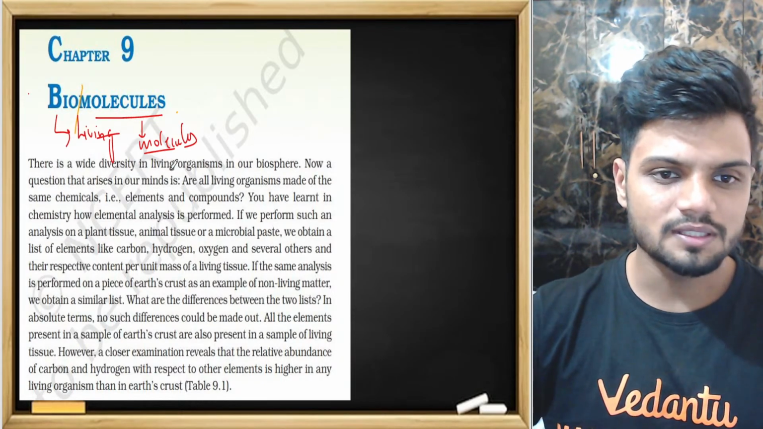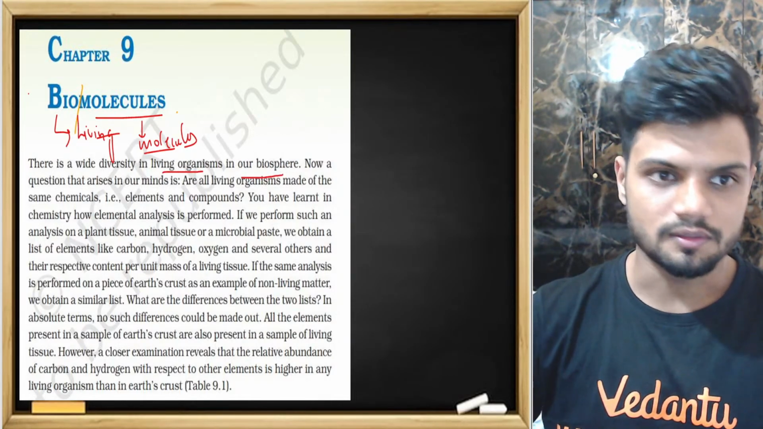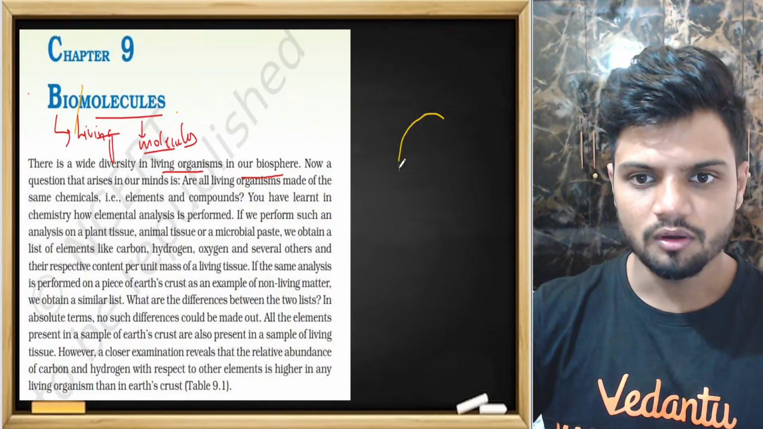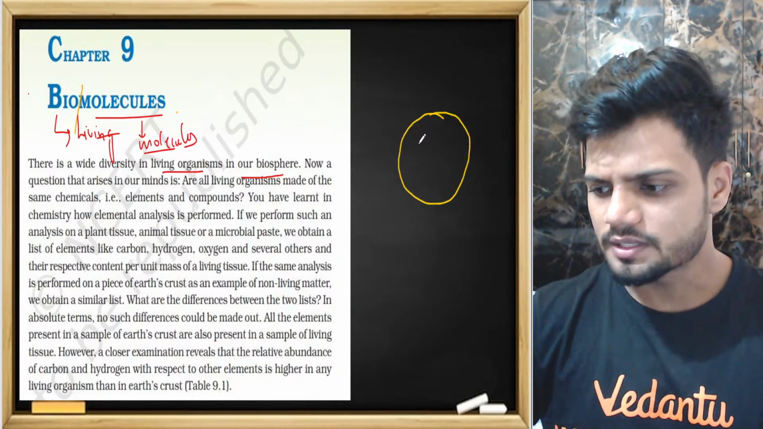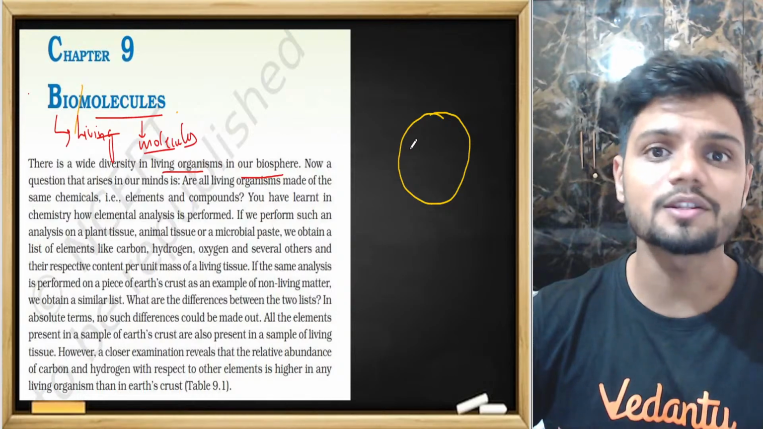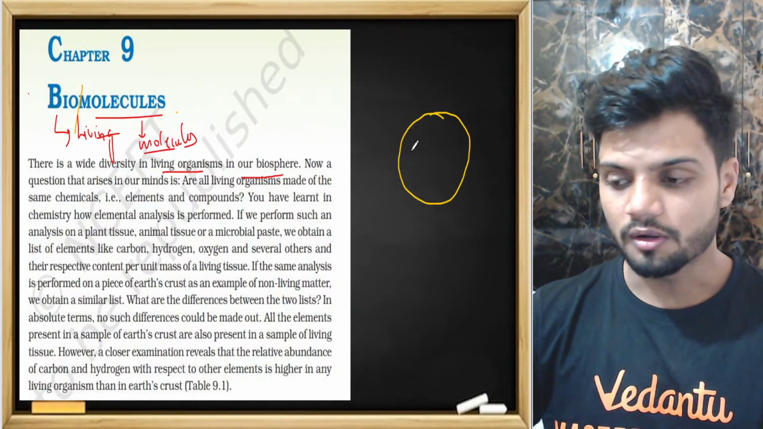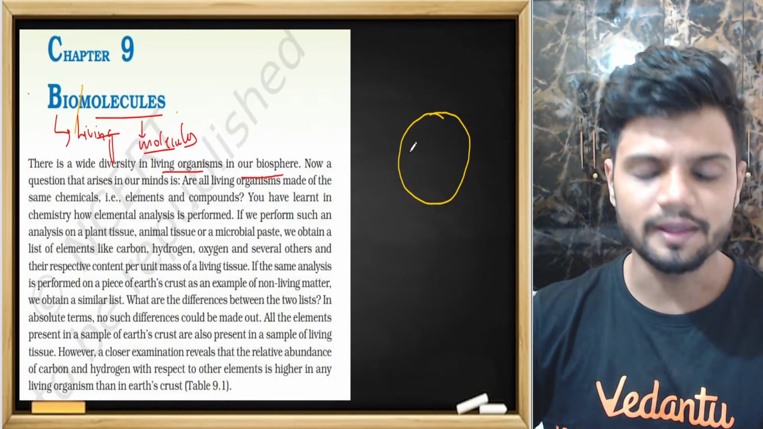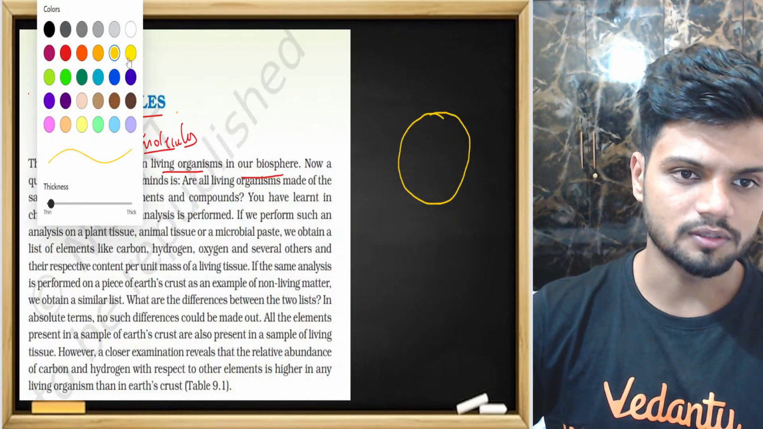There is a wide diversity in living organisms in our biosphere. This is the Earth, students. On this Earth we have a wide variety of organisms. For example, you could have more than 3 lakh species of flowering plants only. At the same time, there can be so many different animals, insects, the phylum. So there are so many different types of diversity on the Earth.